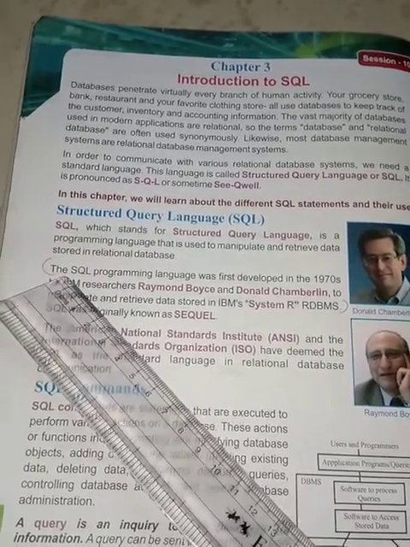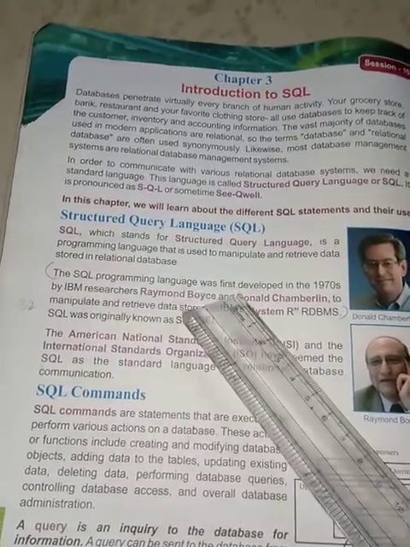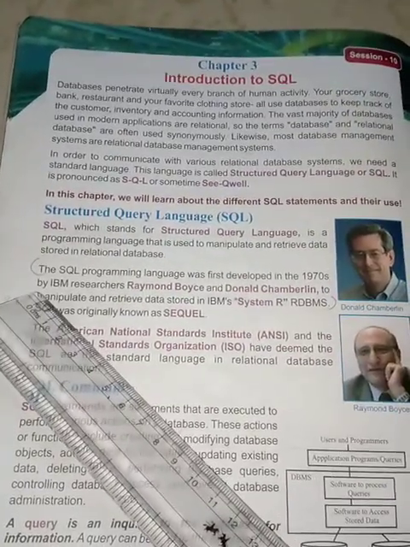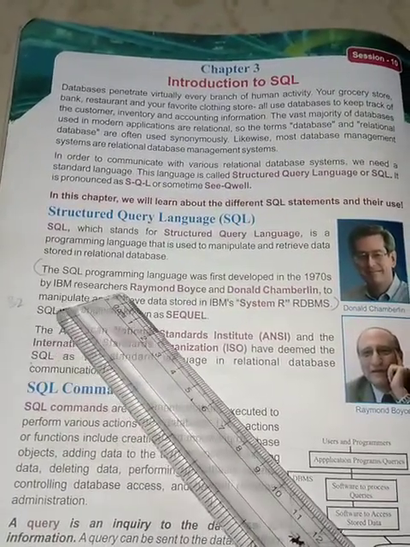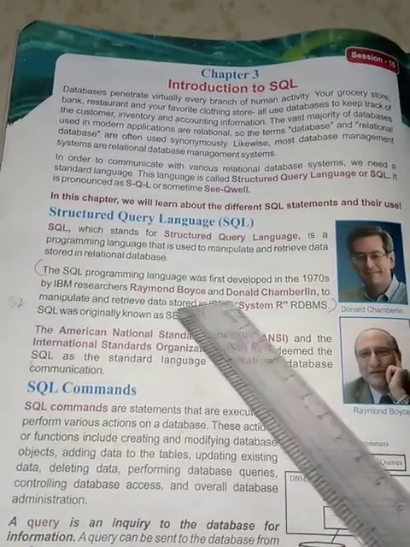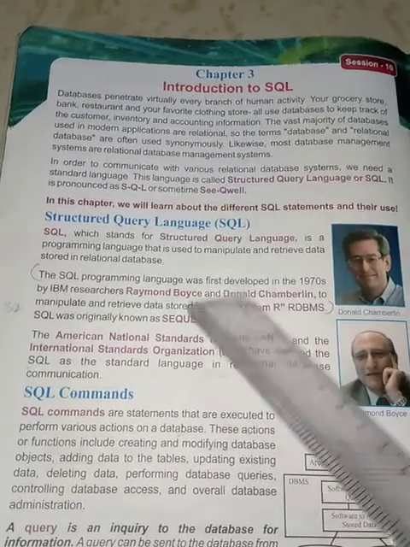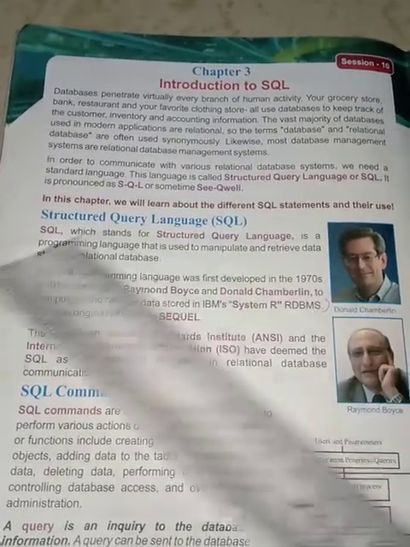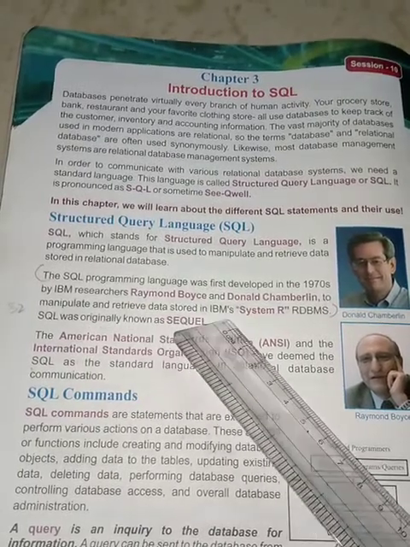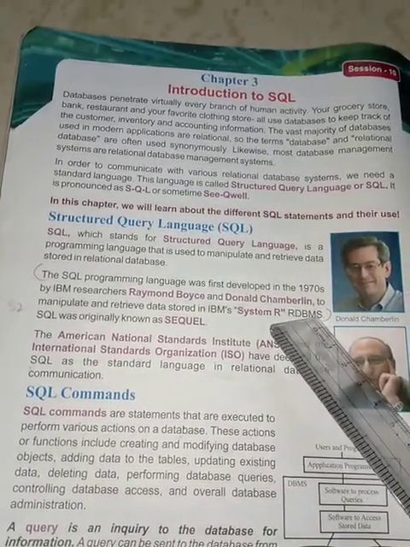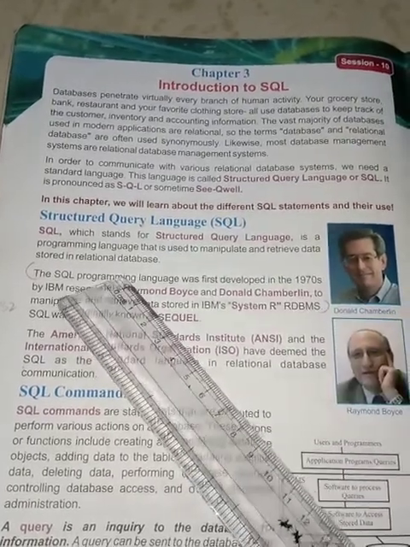The SQL programming language was first developed in the 1970s by IBM researchers Raymond Boyce and Donald Chamberlin to manipulate and retrieve data stored in the IBM System R DBMS.